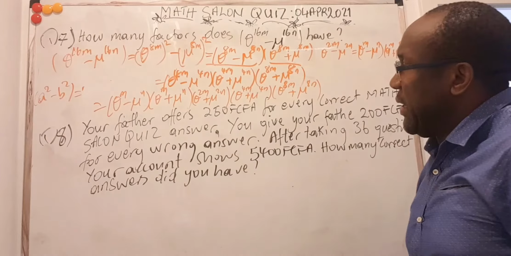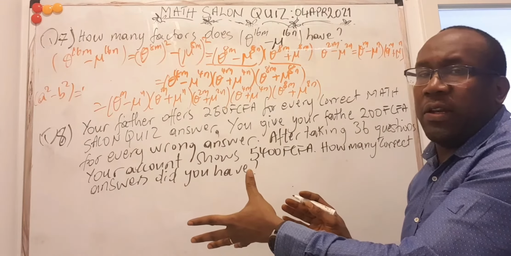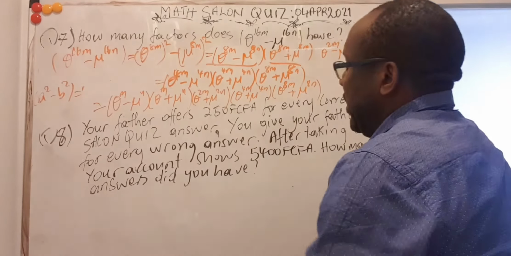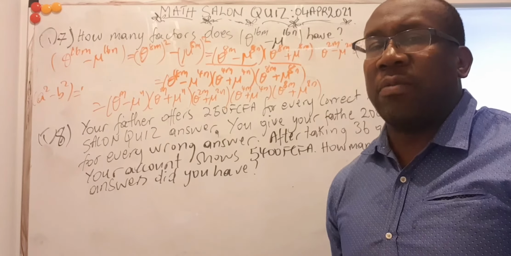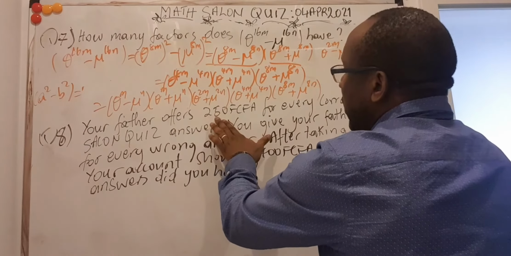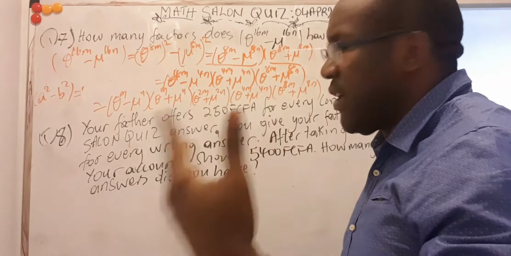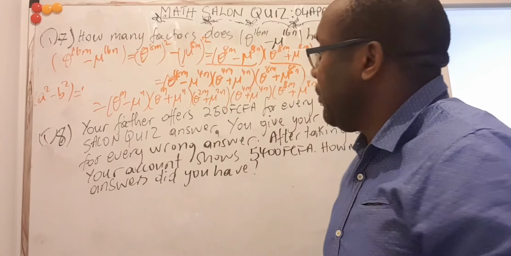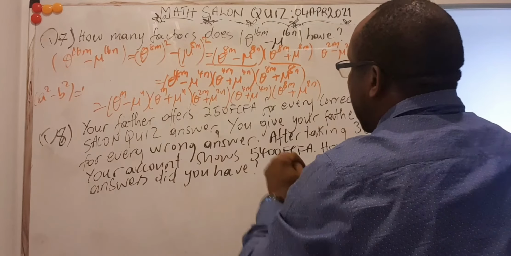Let's look at question number 8. The equation is a very long one, so I will just try to summarize the important aspects of that question here. This is an exercise in reading the problem, understanding it, and coming up with a mathematical concept. Build out your equations from a text, from some story. Your father offers you 250 francs CFA for every correct math salon quiz question that you answer as an incentive. But he is strict. He says you have to be careful: if you have a wrong one, then you give him 200 francs for every wrong answer.